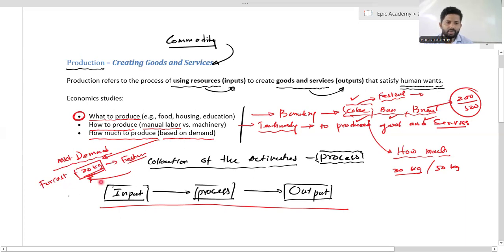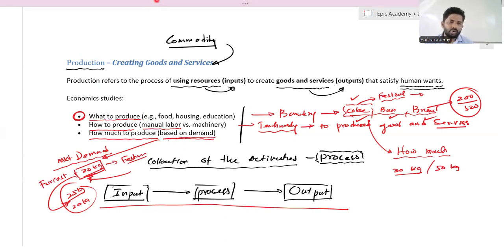Definitely you are going to produce 25 kilograms, maybe 20 kilograms. The amount can be decided based on the market demand.